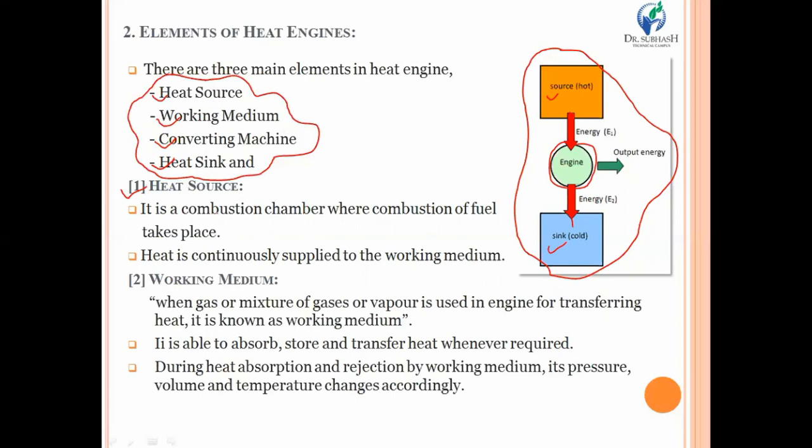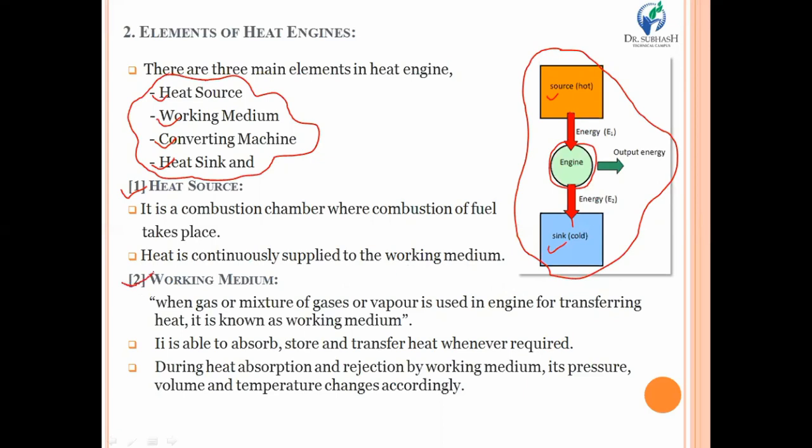So we should start with the first and most important part of a heat engine, that is the heat source. Generally, the heat source is a combustion chamber where combustion of fuel takes place. As we have already discussed in case of an IC engine, and in case of an external combustion engine, there is a place where the combustion of fuel takes place and a large amount of heat is liberated. Such a place where combustion is taking place and heat energy is produced is known as a heat source. And it continuously supplies whatever heat is produced due to combustion to the working medium. This is the essential characteristic of a heat source.